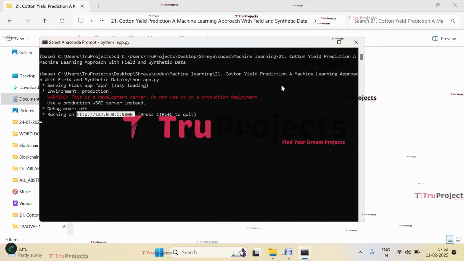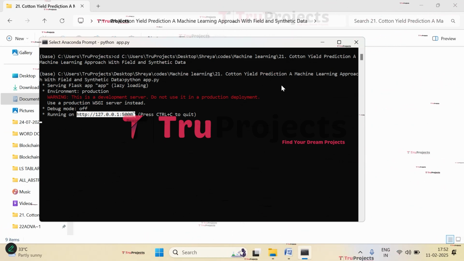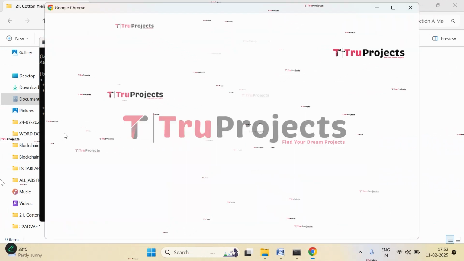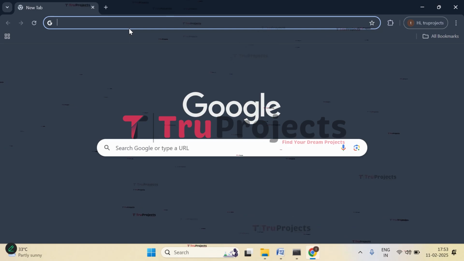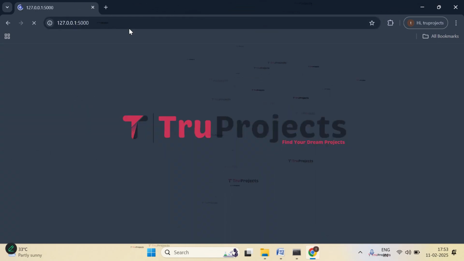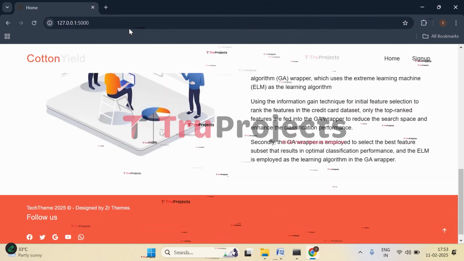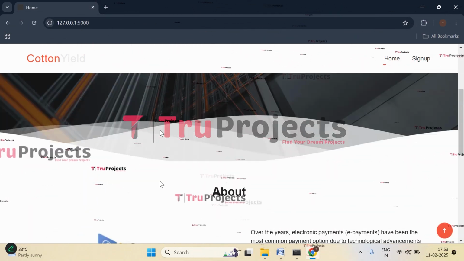Now copy this local link provided by the Flask framework and paste it into any web browser. I'm copying it. I prefer Google Chrome, so I will paste it in that. Paste the link here, click on enter. And this is the web page of the project, which is displayed in the browser. This is developed using the Flask framework.